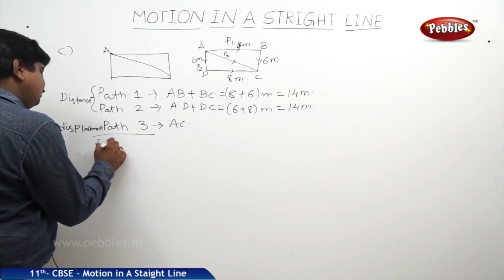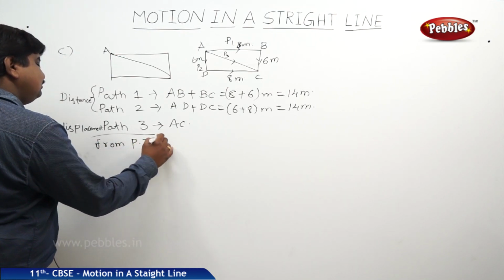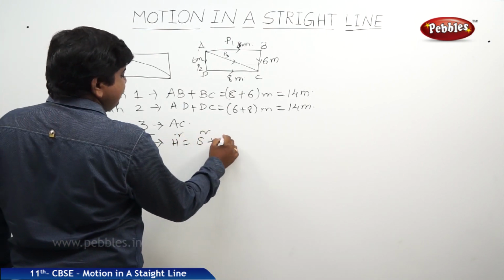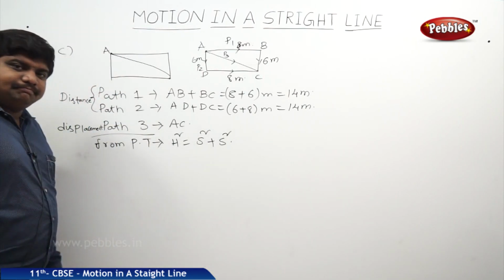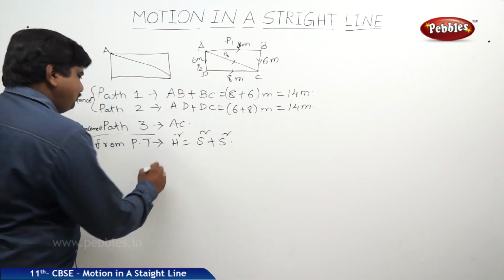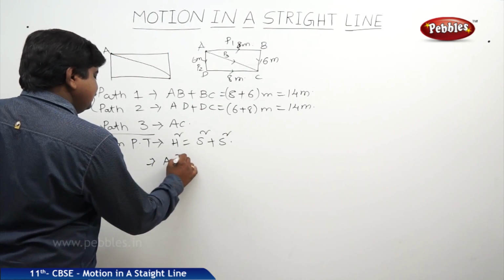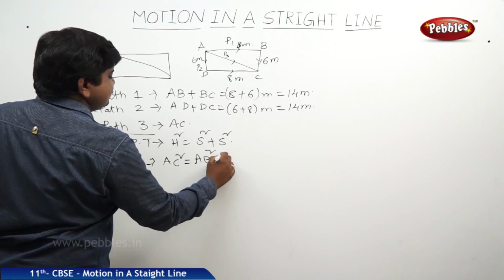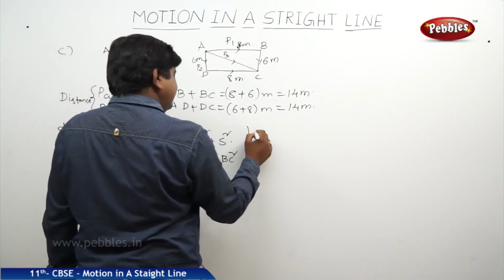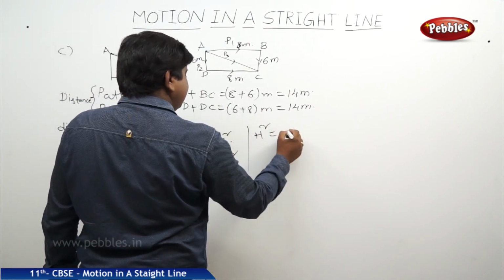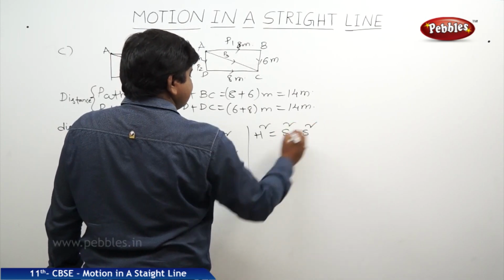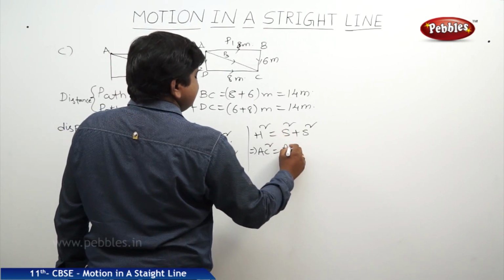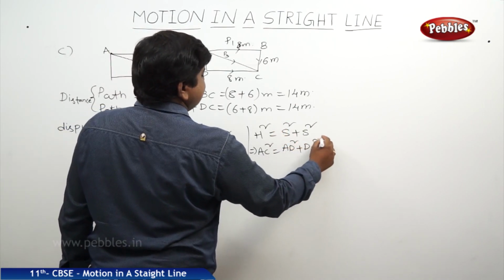From Pythagoras theorem, hypotenuse square is equal to side square plus side square. So AC square is equal to, in triangle ABC, AB square plus BC square. In another way, for the other path, AC is common, and AC square is AD square plus DC square.